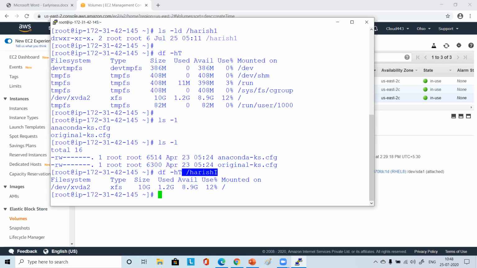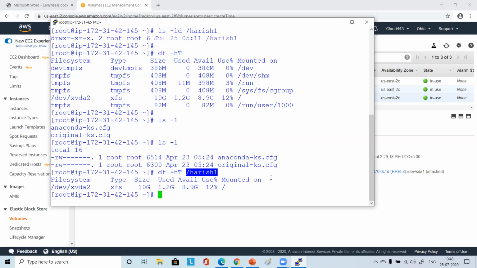Harish, when I did df space hyphen capital T space slash, just put the directory name. Urvashi 1. Okay, some output is coming, right? Yeah, it's the same thing coming. Perfect. But the same way I gave earlier, why was it not coming?